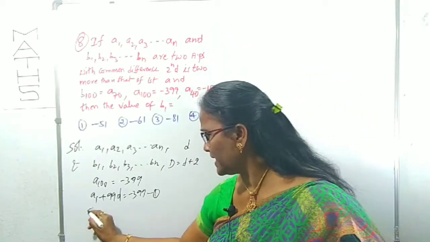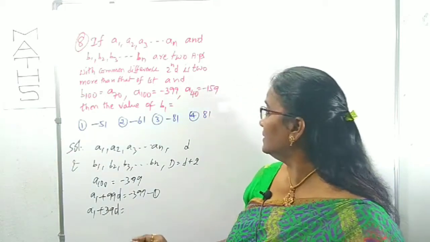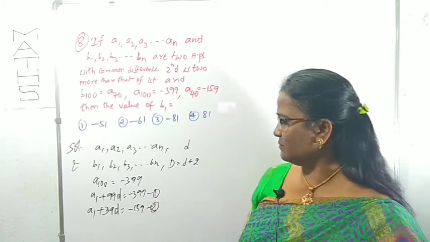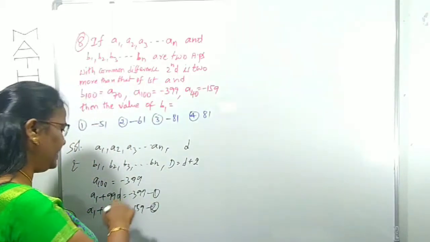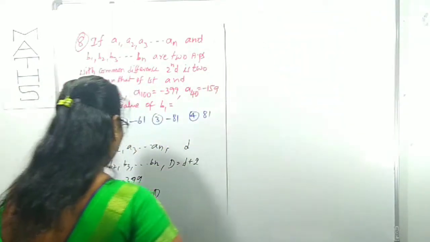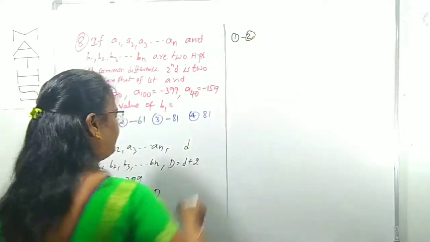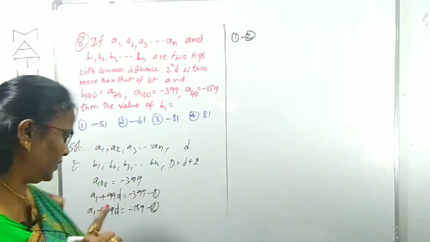A40 we can write as A1 plus 39d is minus 159. By using these two equations, we can find the unknown values A1 and d. Solve these two, taking 1 minus 2.